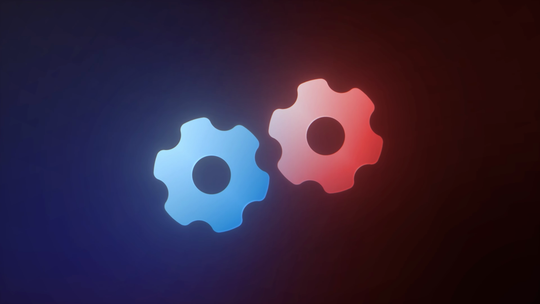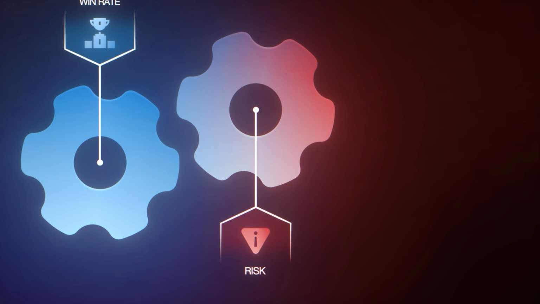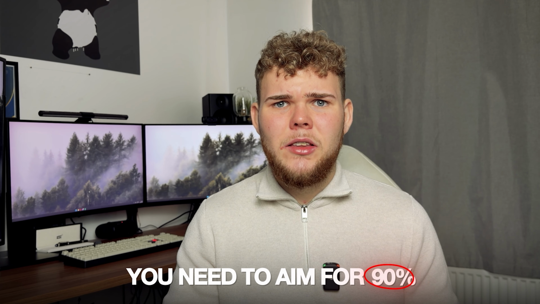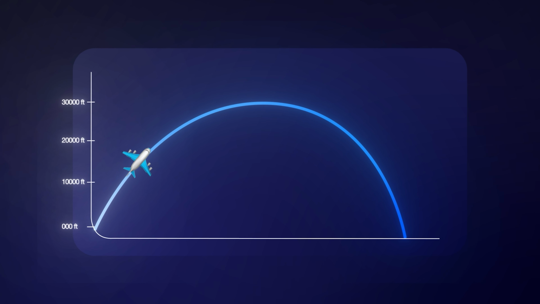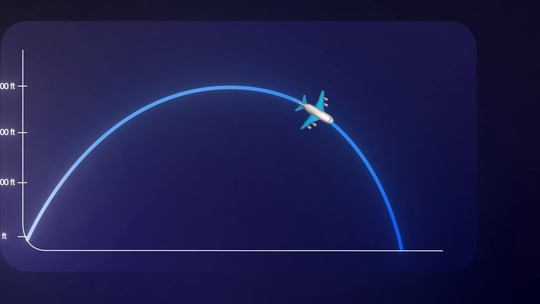So the system behind this is very simple. It's just win rate versus risk. Most people tell you that you need to aim for 80% or even 90% win rate, which is a lie. Even professionals with 40% win rate still win because the math just works. I realized that if you don't know your expectancy, which is the average dollar you're going to make per trade, you are just flying a plane without any fuel gauge. You might be cruising at 30,000 feet in the air, but soon you are going to crash.